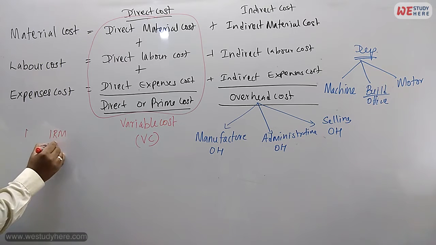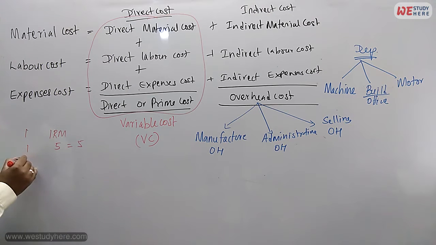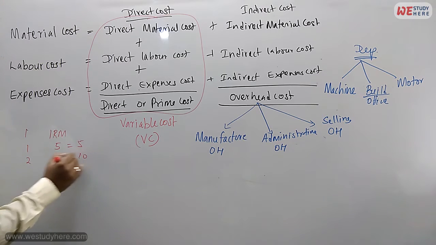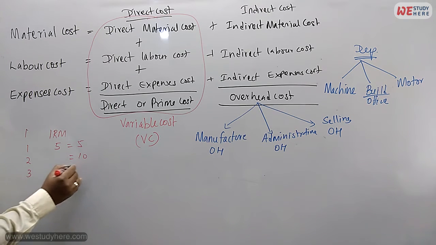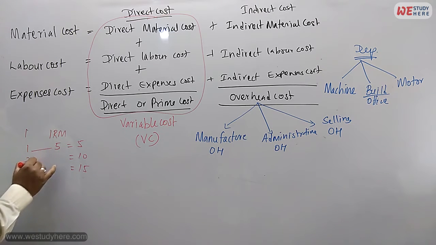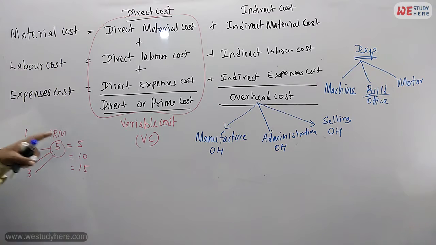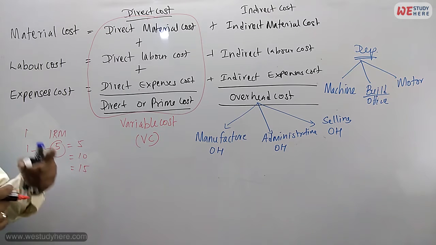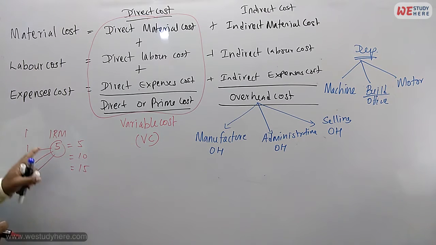One raw material is $5. If you want to produce one unit, how much? $5. If you want to produce two, how much? $10. If you want to produce three, how much now? $15. Because we multiply this number. That means one unit you need $5, two units $10. That means it keeps on changing when you change the number of units.